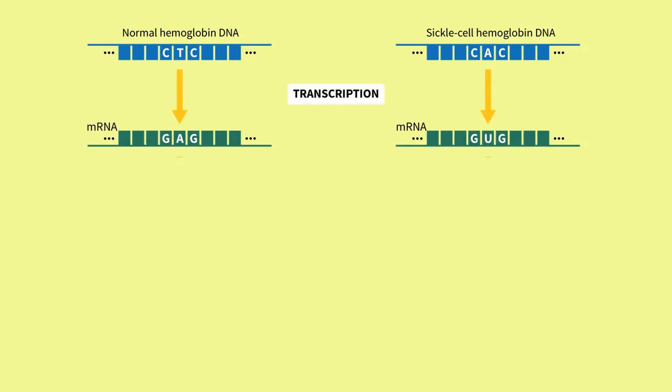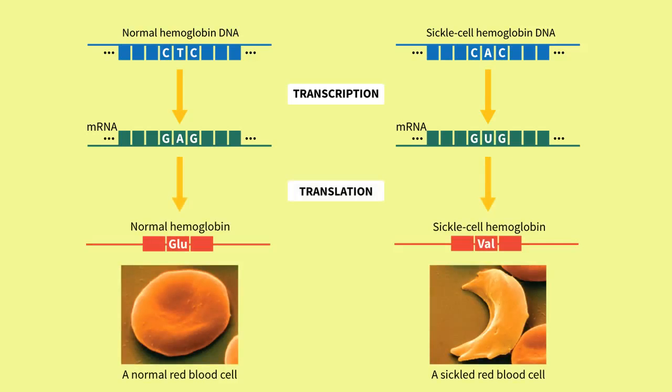The RNA codons are transcribed from the DNA molecule. In normal hemoglobin, the RNA codon, which is complementary to the DNA, is GAG. But the RNA codon complementary in the sickle cell hemoglobin is GUG. GAG codes for glutamic acid, abbreviated here as GLU. However, in the sickle cell allele, the codon is GUG, which codes for valine, abbreviated here as VAL.